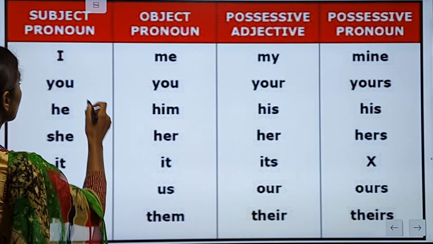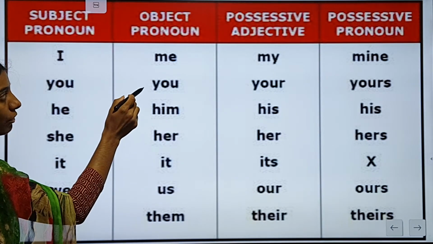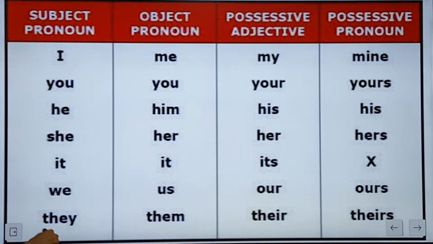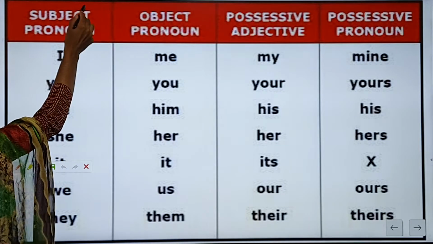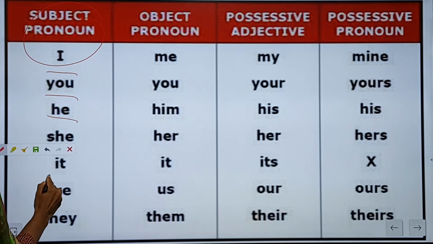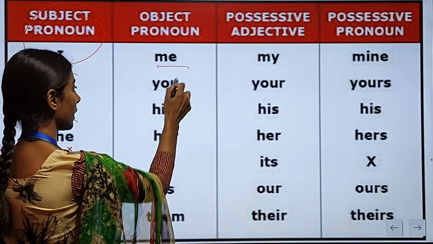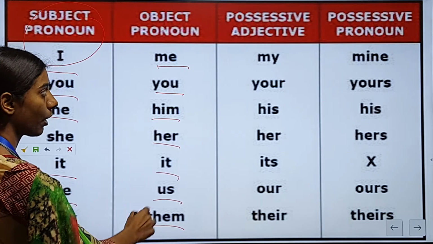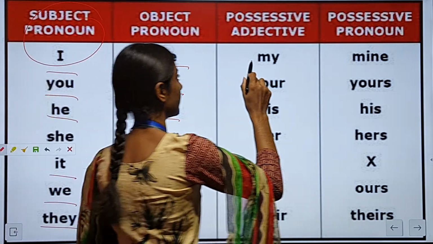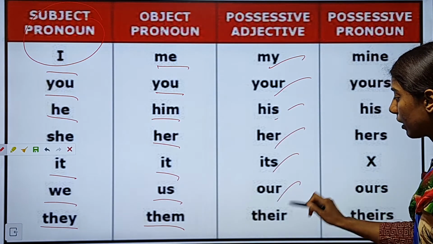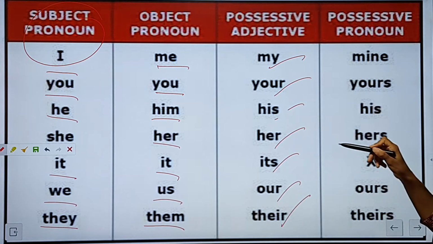Yes. So subject pronoun, object pronoun, possessive adjective, and then the possessive pronoun. In the first person pronoun, we have already learned about the subject pronouns: I, you, he, she, it, we, they. Object pronouns: me, you, him, her, it, us, them. Then the possessive adjectives: my, your, his, her, its, our, their. Okay, so we have learned about these in the personal pronouns.